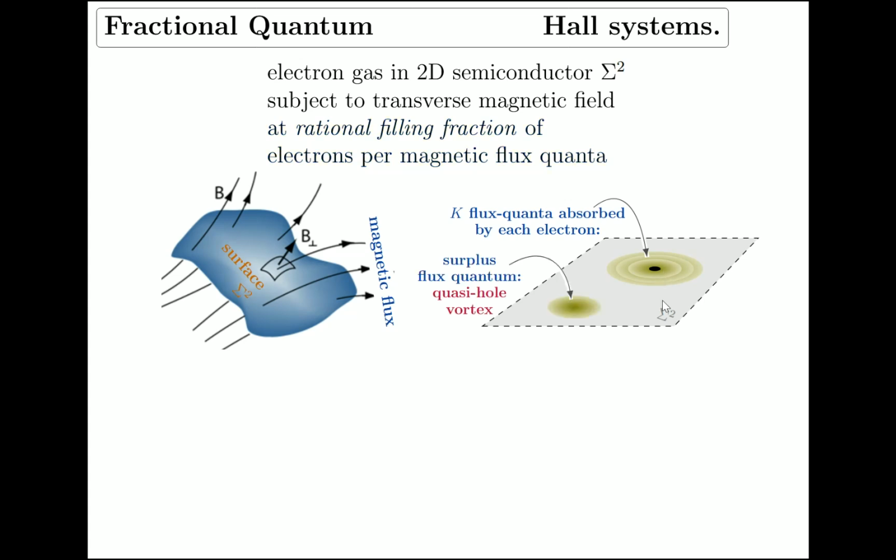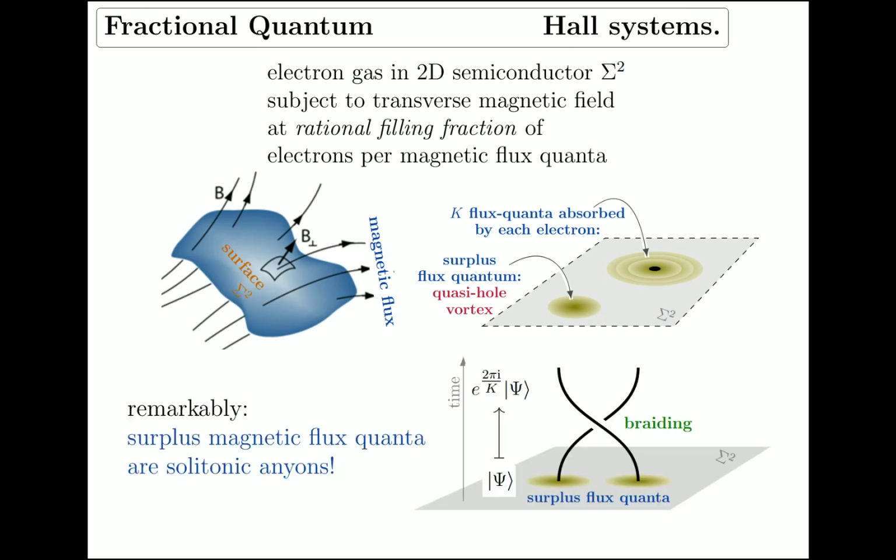So on the backdrop of such a fractional filling, every further surplus flux quantum is what's called a quasi-hole or vortex in the background sea of these coupled electrons, meaning there's an electron missing here, or actually 1/k of an electron missing here, and there's a little vortex in the electron gas. Remarkably, this is borne out by experiment very clearly, and in theory it's kind of sort of understood.